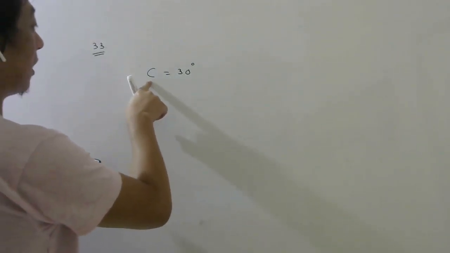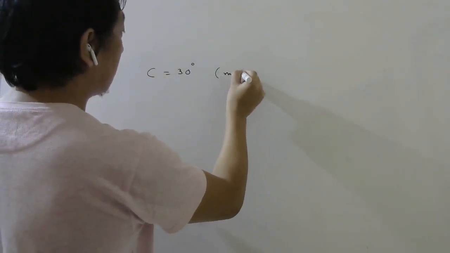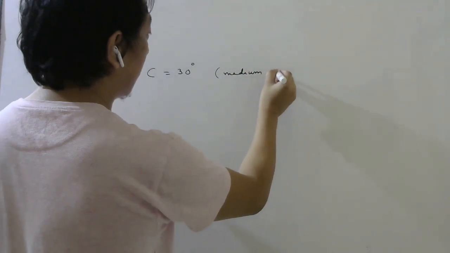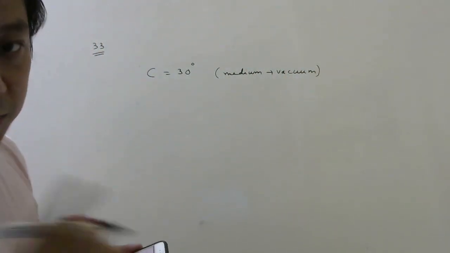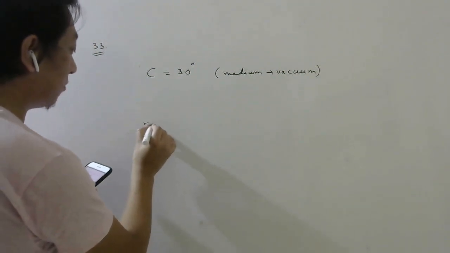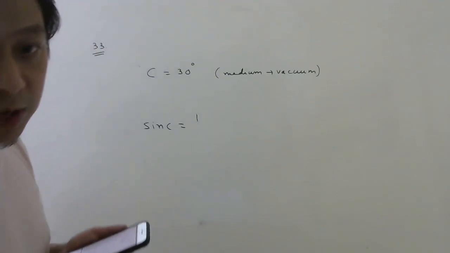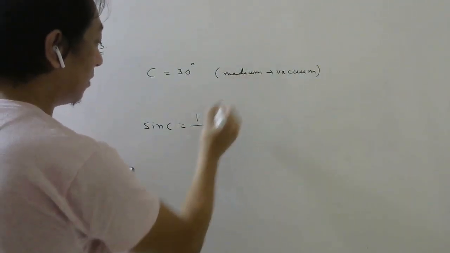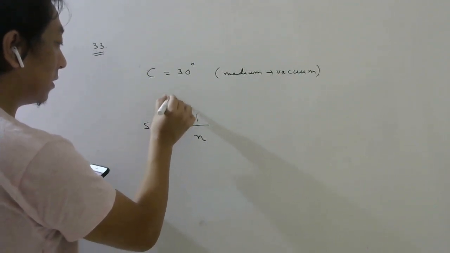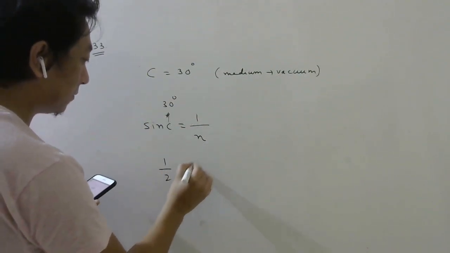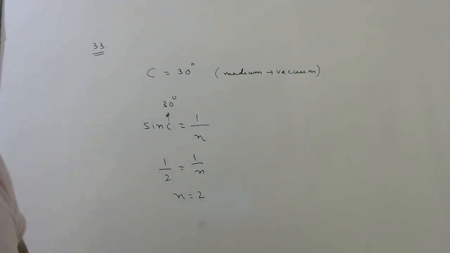This critical angle is from medium to vacuum, that means denser to rarer medium. Then what is the formula for sine of critical angle? Since it is vacuum, the refractive index of the rarer medium will be 1. For the denser medium, we don't know. Now the critical angle is given as 30 degrees, and sine of 30 will be half. If you cross multiply, the refractive index of the medium is 2.